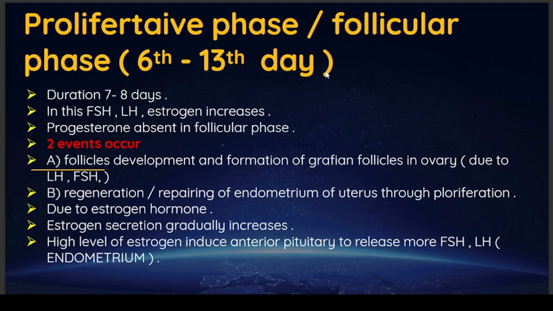Estrogen secretion gradually increases. A high level of estrogen induces the anterior pituitary to release more FSH and LH, so that it can maintain and further thicken the endometrium, so that the zygote and blastocyst attach to the endometrium and provide nutrients for the developing embryo.